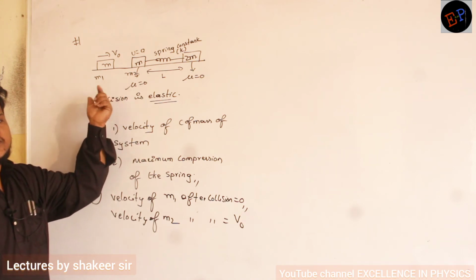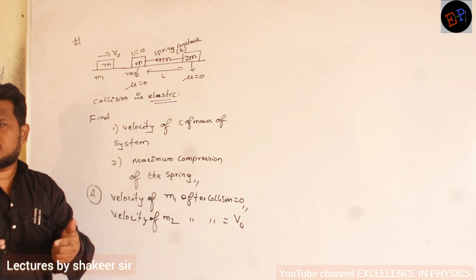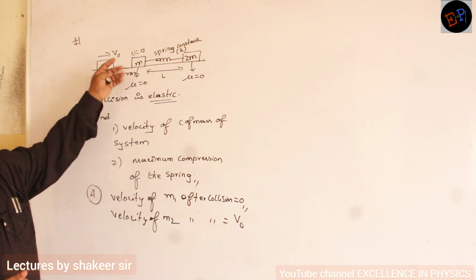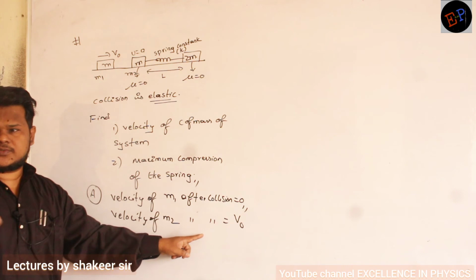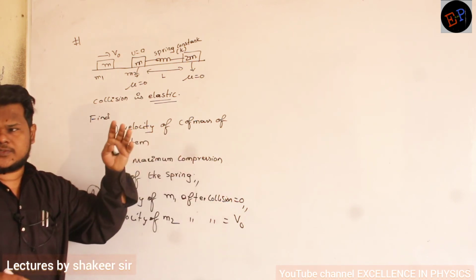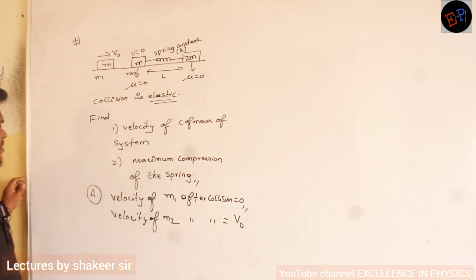Because masses are equal, immediately after collision the velocities get interchanged. Still this body has not compressed much, just its velocity has become v0. Still there is no compression. Are you able to understand? Once it starts moving, then the spring is going to compress. Okay, now up to here it is clear.